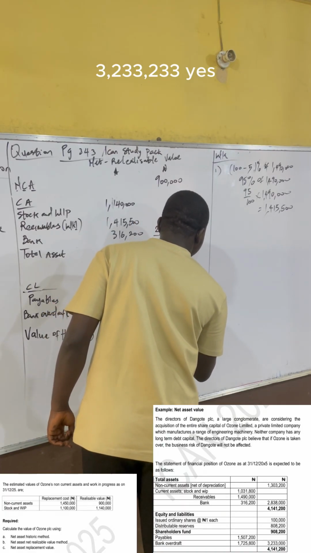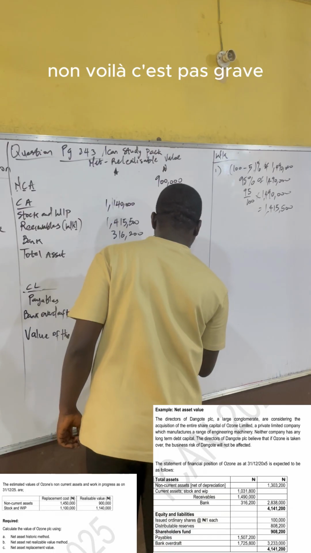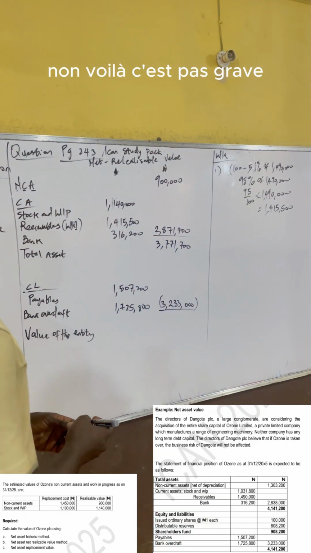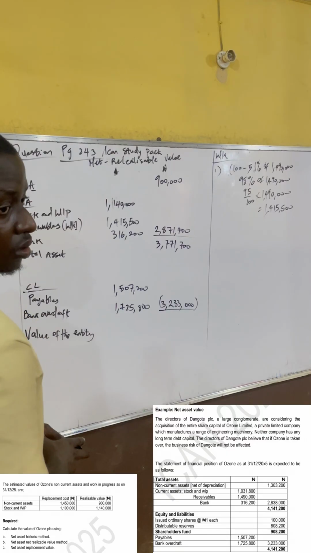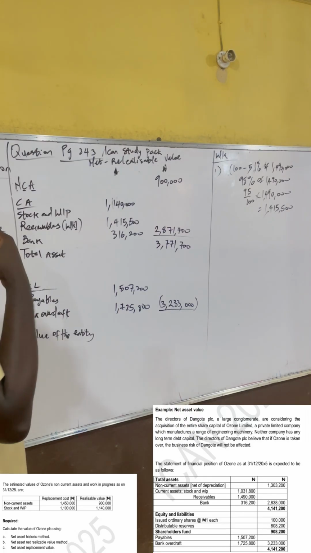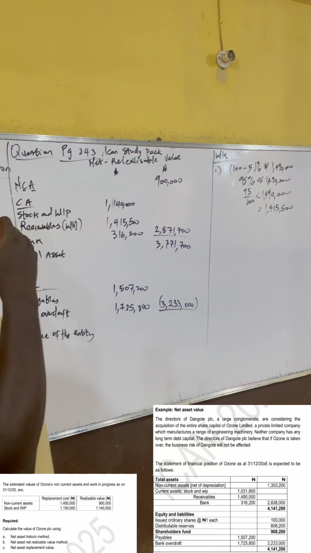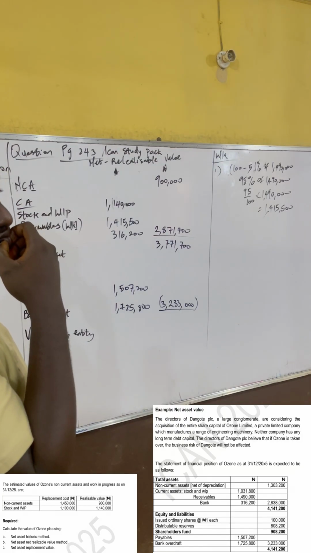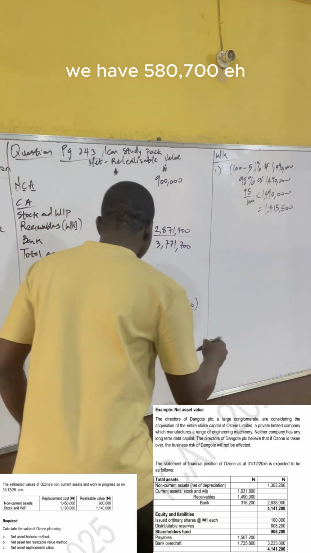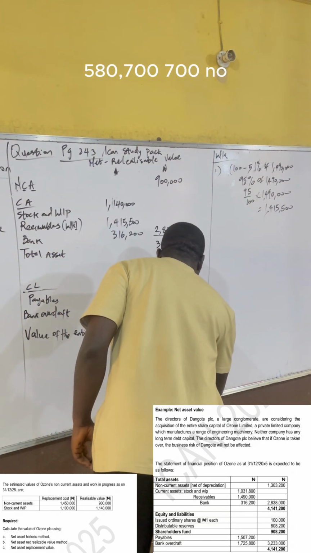Now, when I subtract, what should I have? Should I have less than 500? We have 538,700.